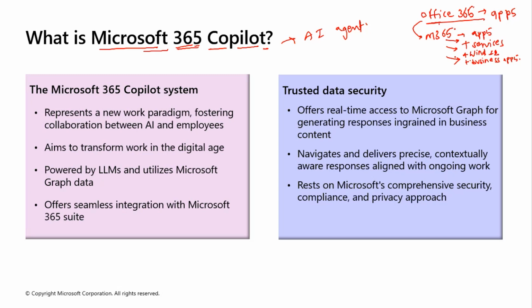Now, this particular AI agent, how it is made, how it works. If we can understand the working behind it, it will be very helpful for us to understand how to use it properly. When we understand the working, there is something called the M365 Copilot system, which is a combination of some important components, and this system is working behind the scenes.